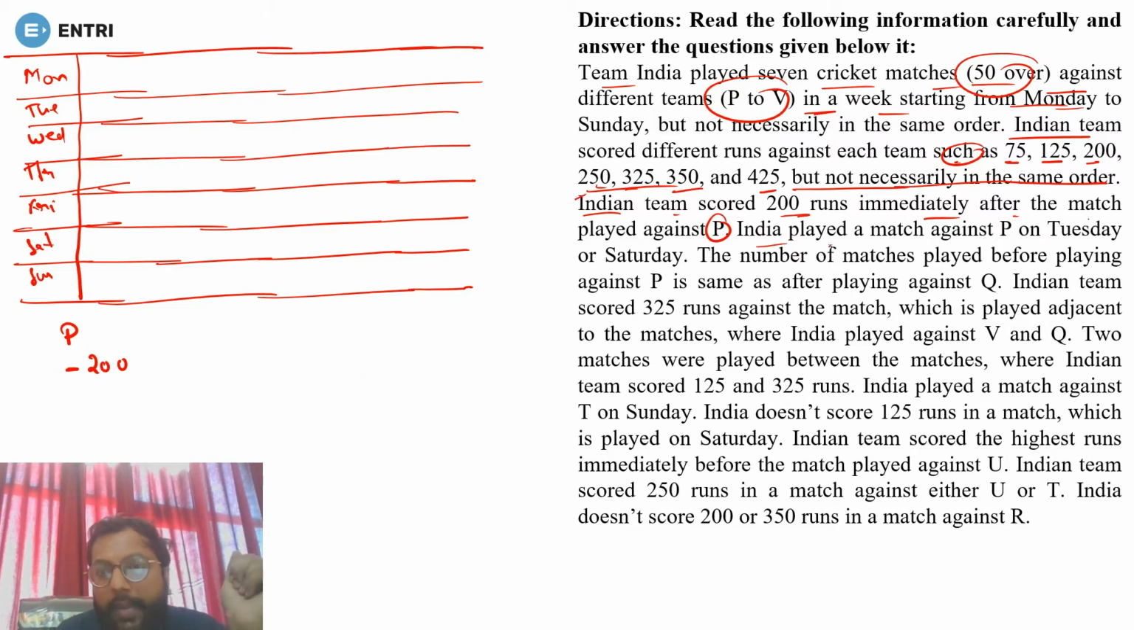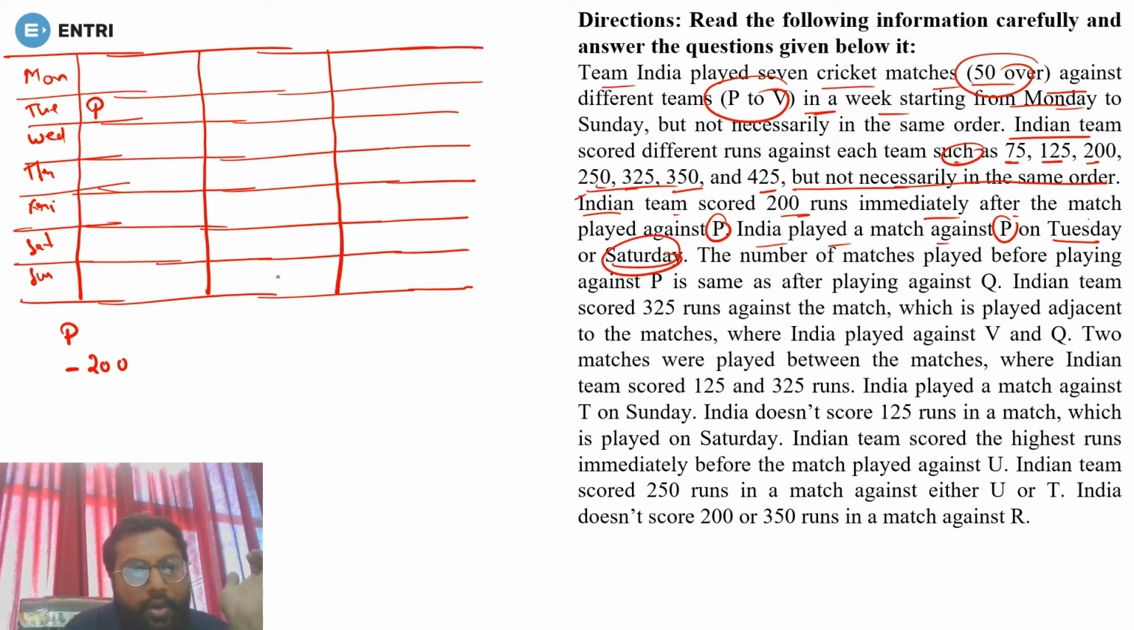Now India played a match against P on Tuesday or Saturday. So there are two possibilities for P, that is either Tuesday or Saturday. So let's make the two possibilities. First of all, P can be on Tuesday or P can be on Saturday. So if P is on Tuesday, 200 will be scored on Wednesday, and if P is on Saturday, 200 will be scored on Sunday. Yes or no? Is it clear? So you can just remove it because it is already solved.